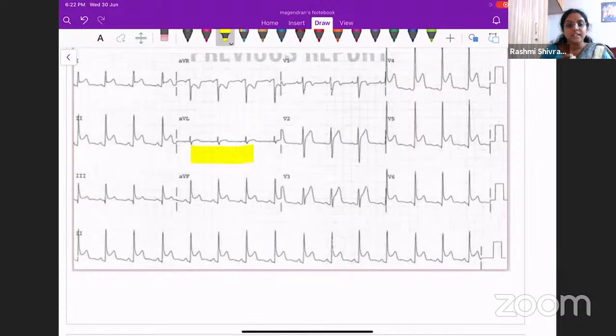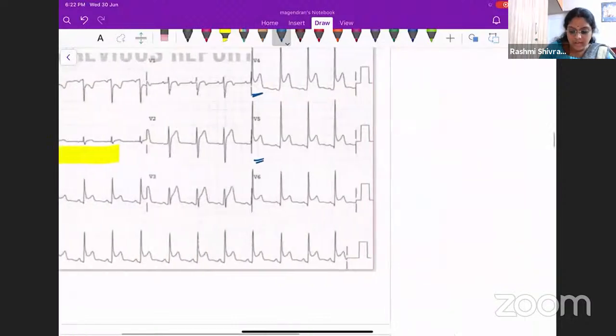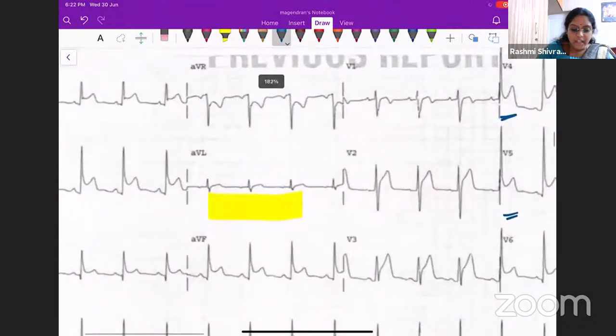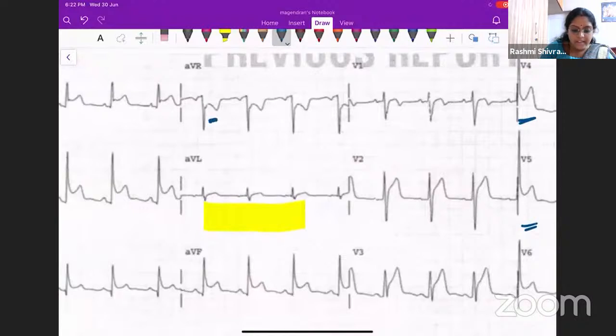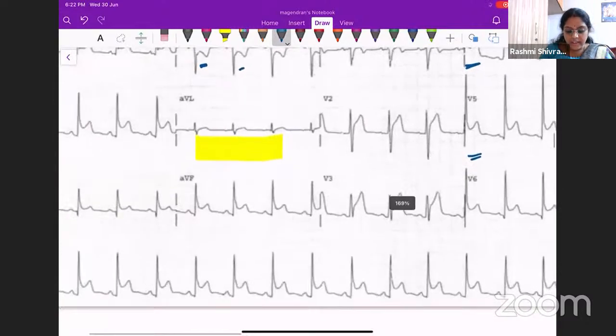So what we see is diffuse ST segment elevation. In aVR, you might think that this is an ST depression, but this is because the lead itself is inverted. This is ST elevation only. So you can see that ST elevation.